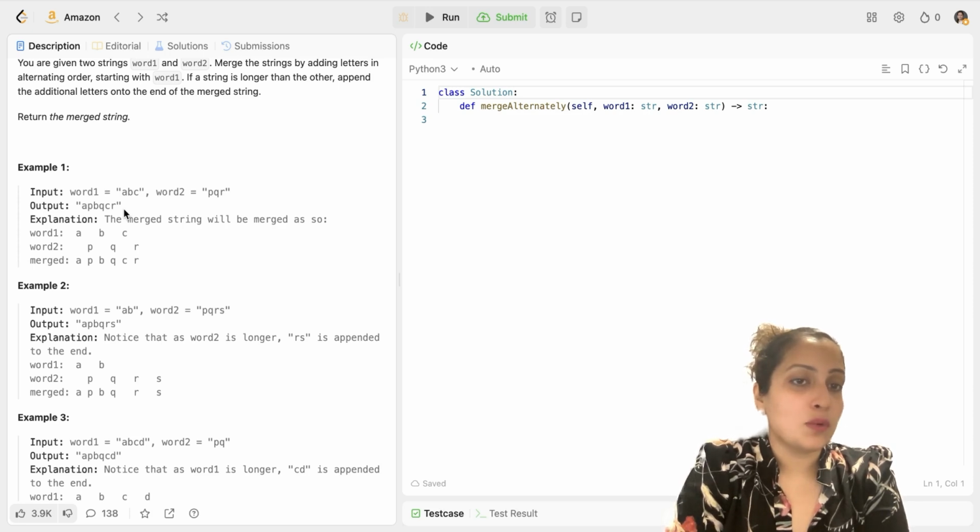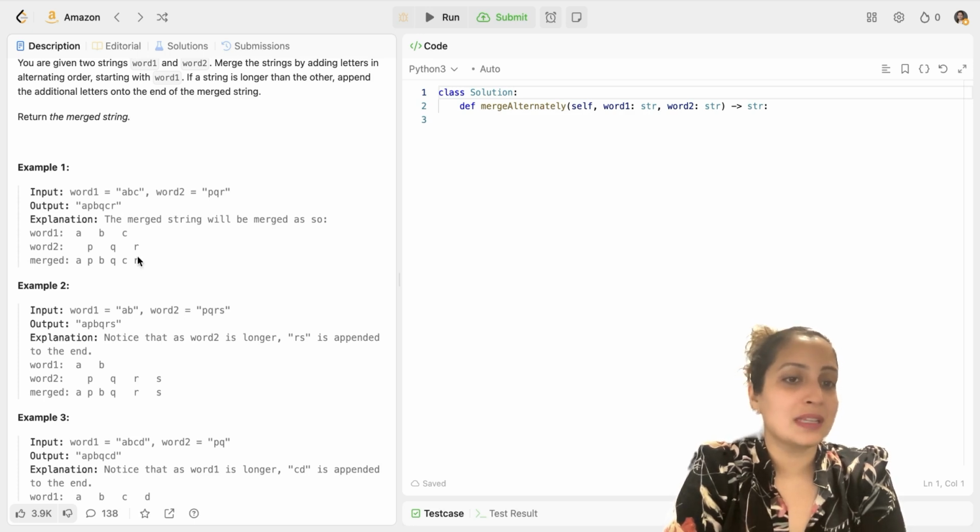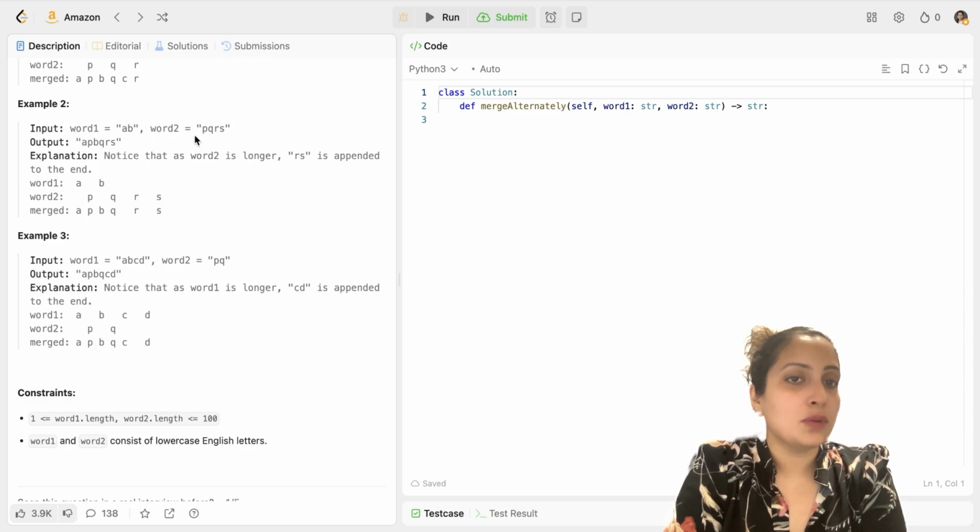Now, suppose your word 1 was still ABC, but your word 2 was PQRXYZ. In that case your output would be APBQCRXYZ. Basically, when one of the strings runs out of bounds, you append the remaining characters of the other string to the end of the merged string. That's what your question says. Let's look at example 2. Here word 1 is AB, word 2 is PQRS. So your output would be APBQRS. Similar to what I explained in example 1. Since RS are the additional letters while your word 1 has run out of bounds, they are appended at the end of the merged string.